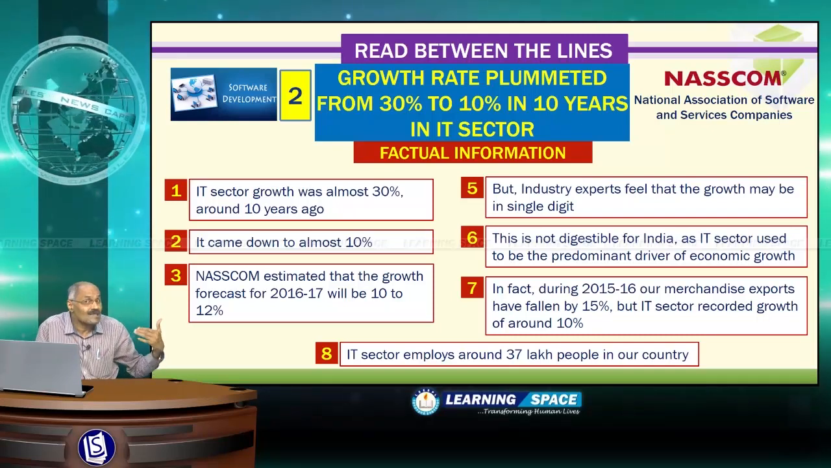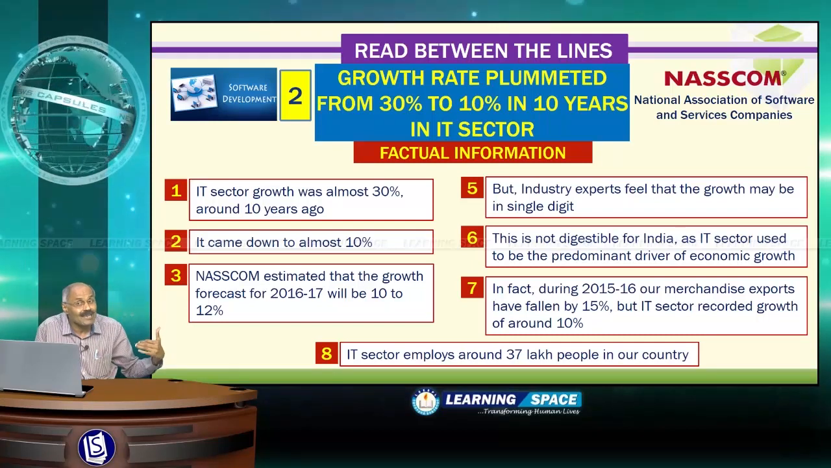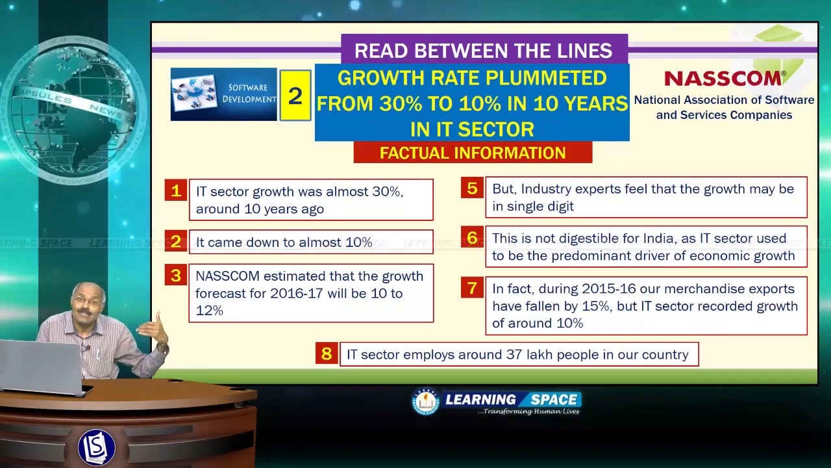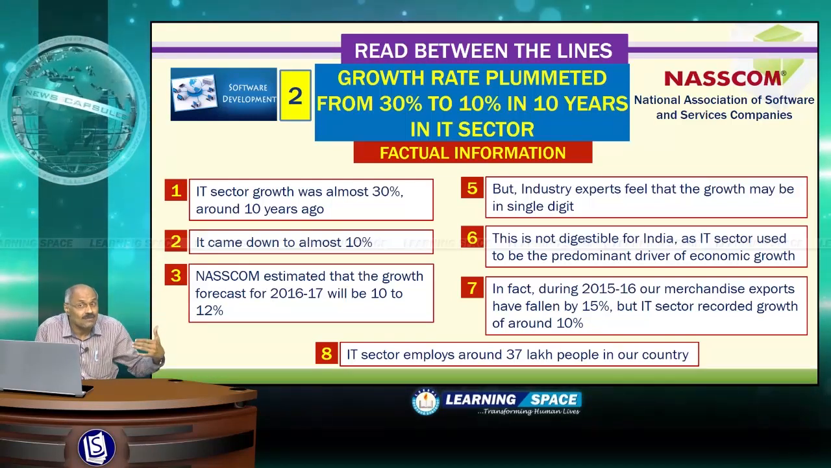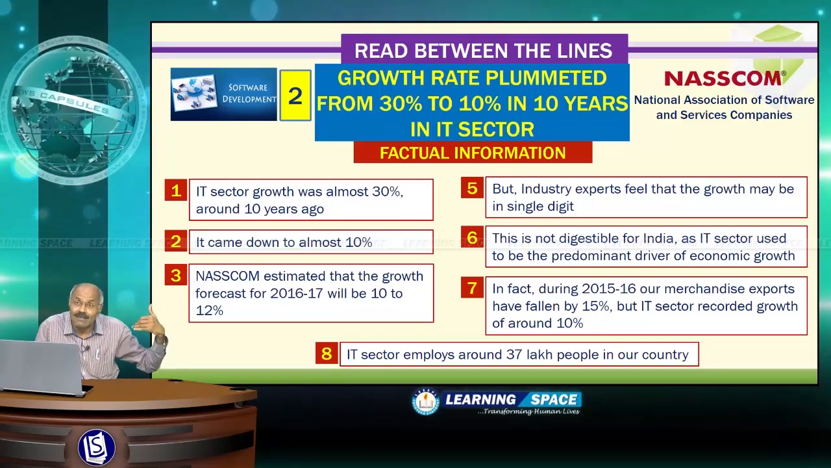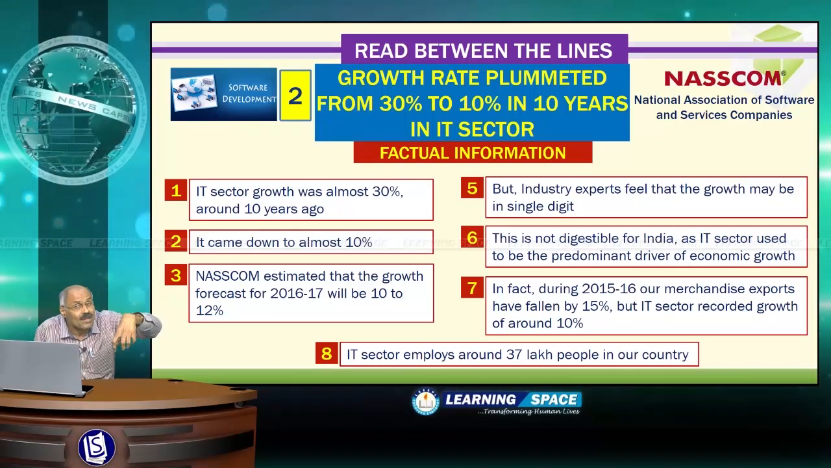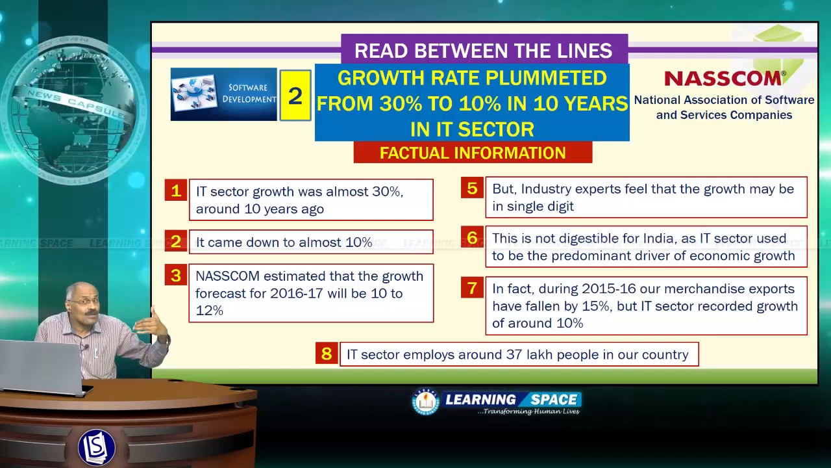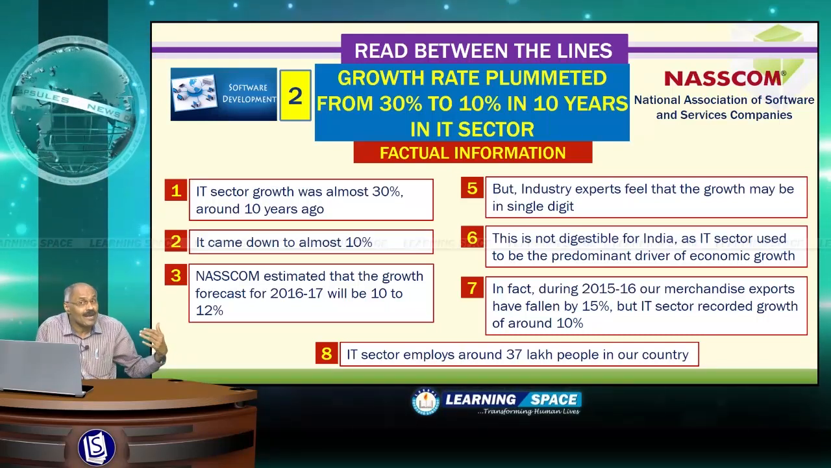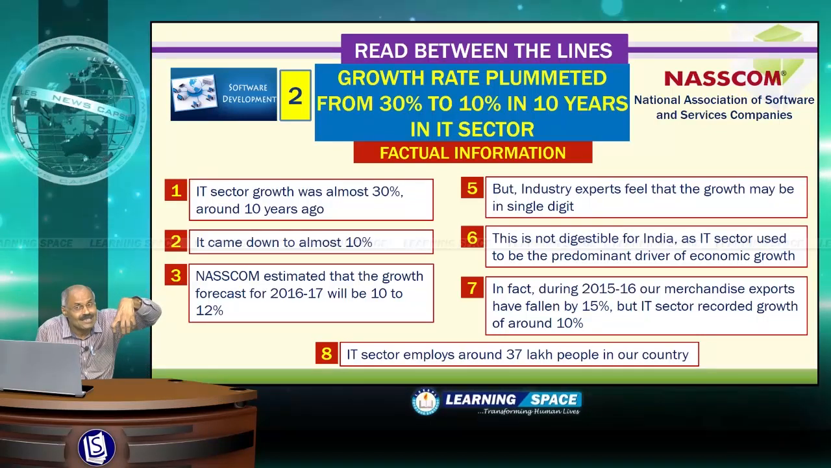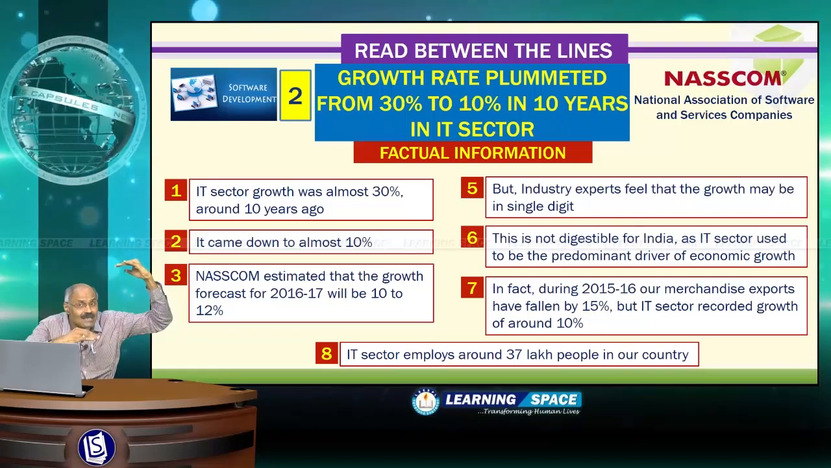NASSCOM, you may ask what is NASSCOM? NASSCOM is the body which looks at information technology and business process outsourcing sectors. That is the National Association of Software and Services Companies. This looks at the IT and BPO sector, and it estimated that during 2016-17, the growth rate is going to be around 10 to 12%. What a fall from 30% growth to 10% growth.